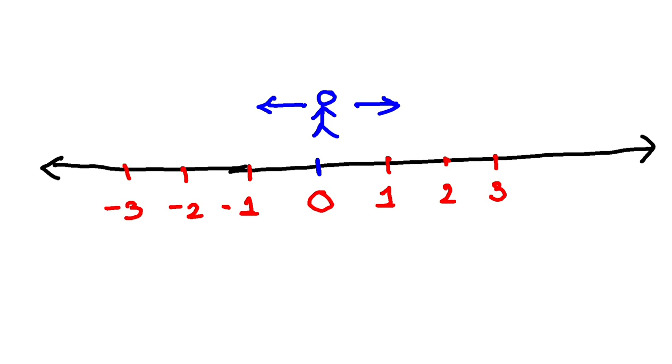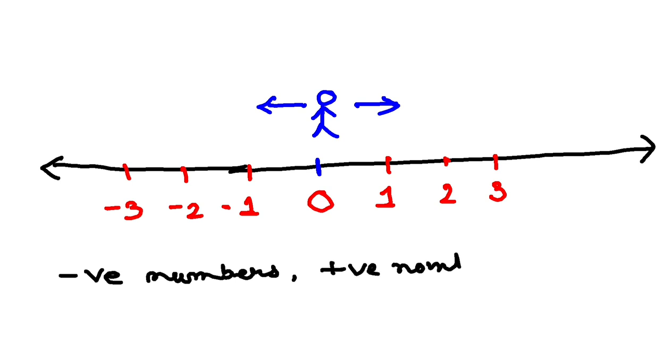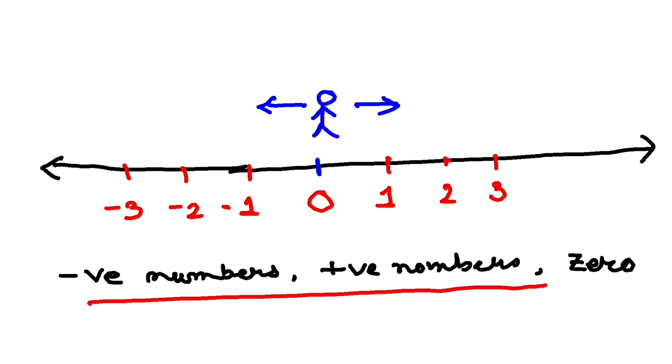This set of numbers, that means, let me write it for you people. If I take the negative numbers and if I take the positive numbers and if I take the 0, then all these numbers together are called the set of integers.